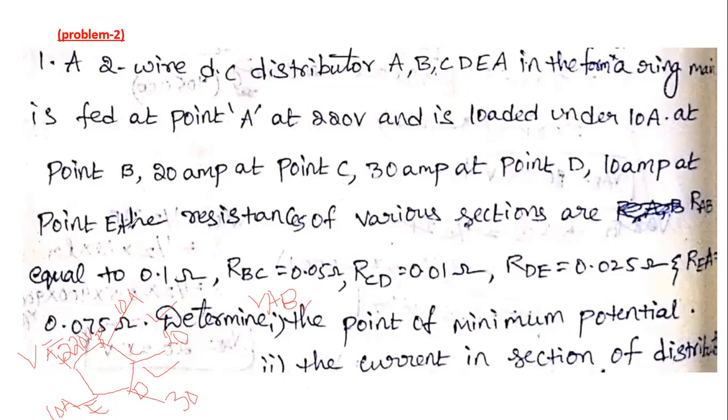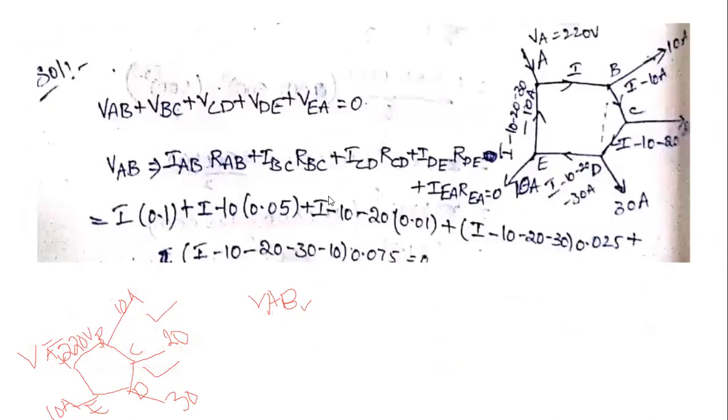The resistances of the various sections: RAB is equal to 0.1 ohm, RBC is equal to 0.05 ohm, RCD equal to 0.01 ohm, RDE equal to 0.025 ohm, REA equal to 0.075 ohm. Determine the point of minimum potential and currents in the various sections.